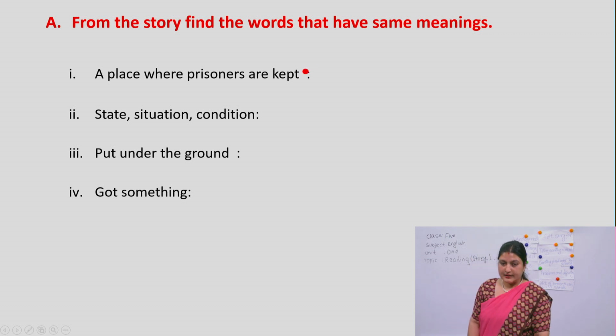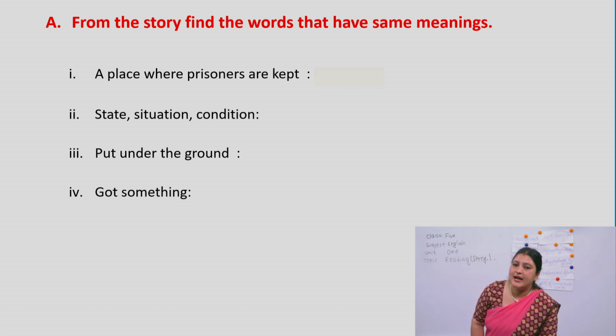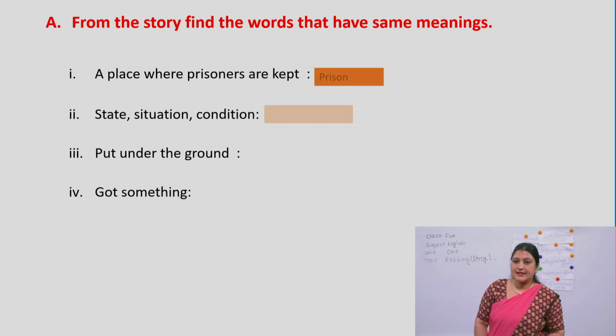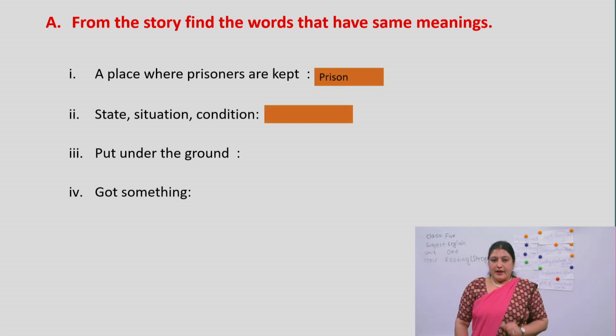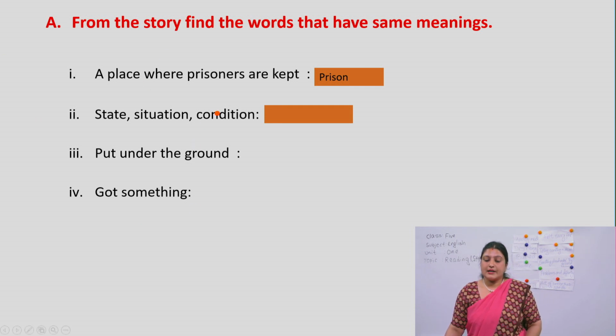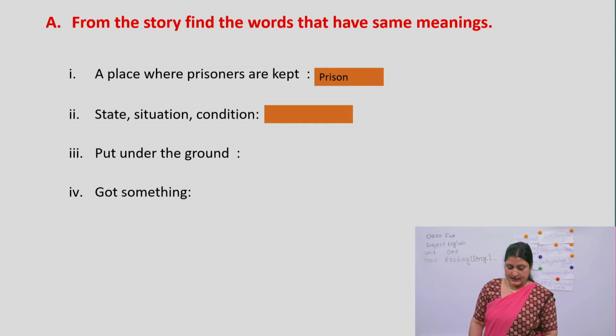Have you guessed? A place where prisoners are kept means what? Yes, you are absolutely right. This is prison. Now the next one: state, situation or condition. What could be the suitable word for this meaning? Now guess it, please.